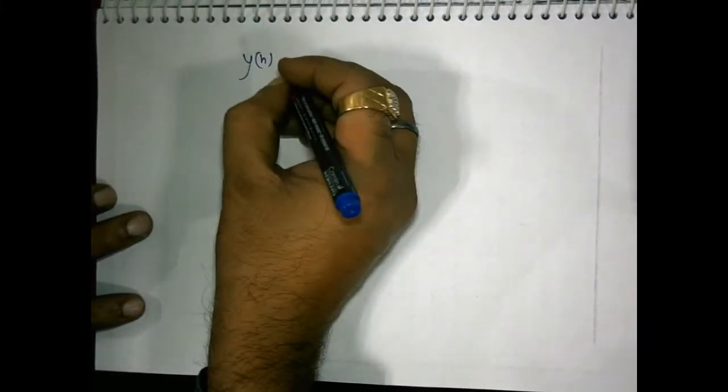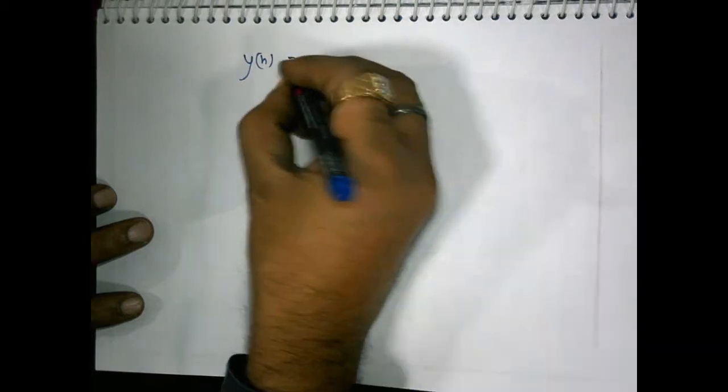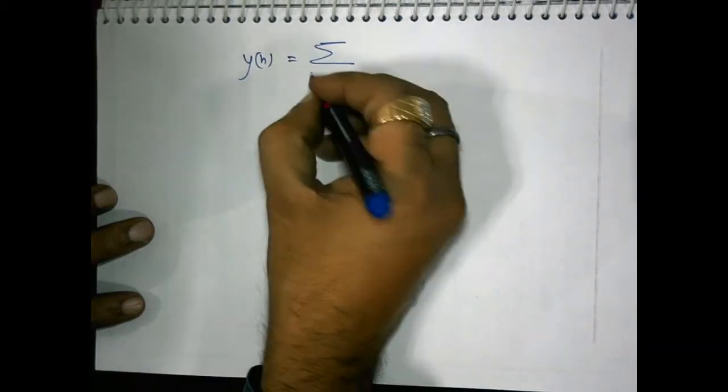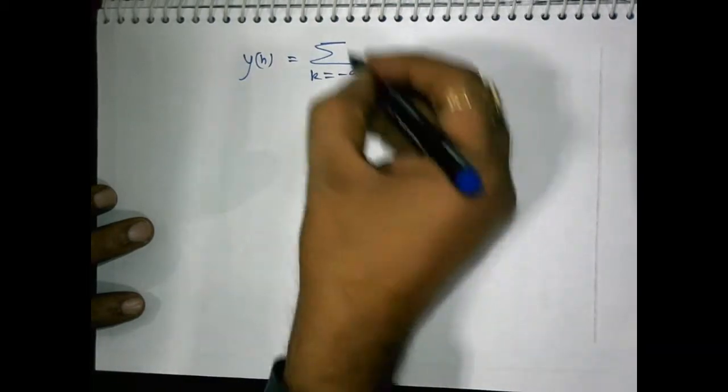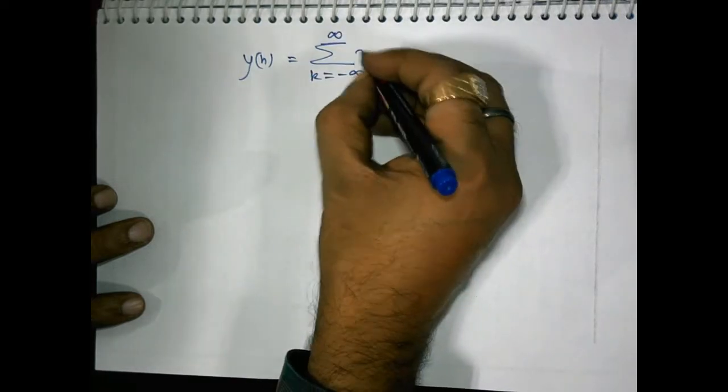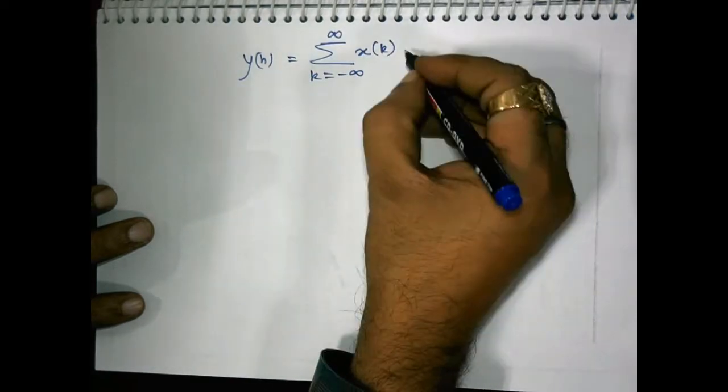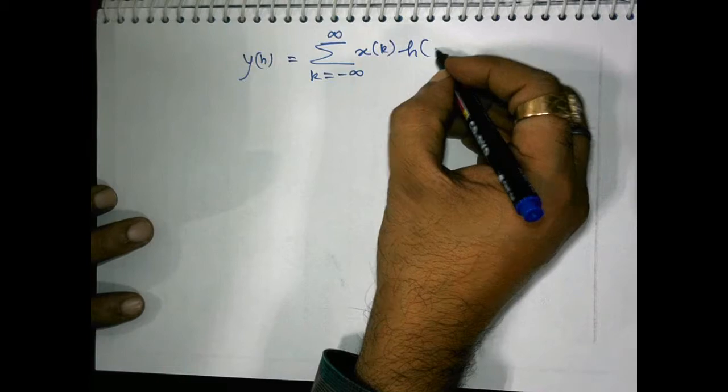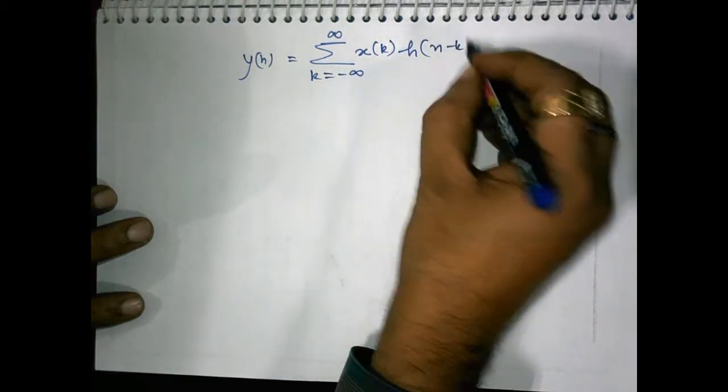So the defining relationship of convolution is yn equals summation k equals minus infinity to infinity x of k h of n minus k.